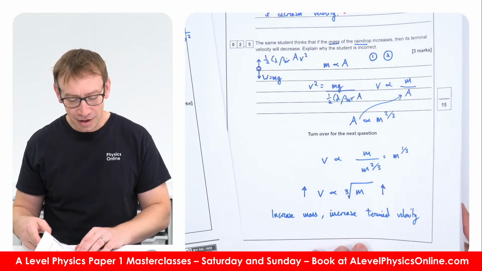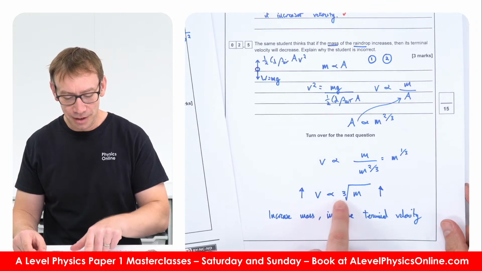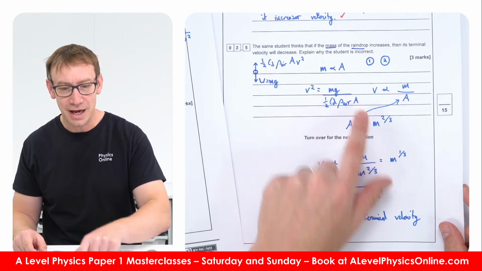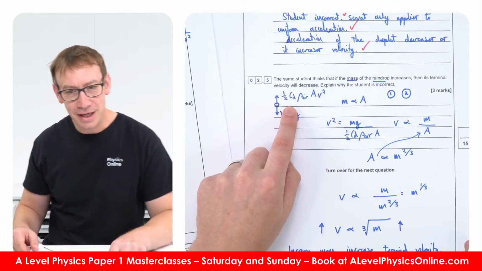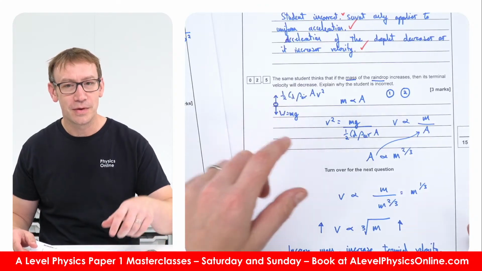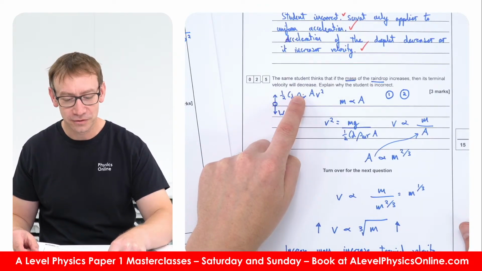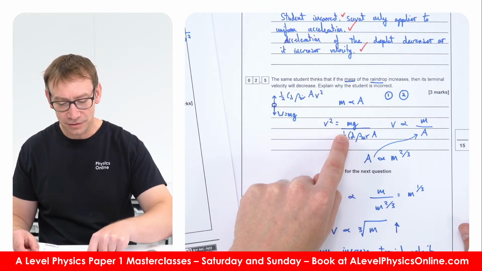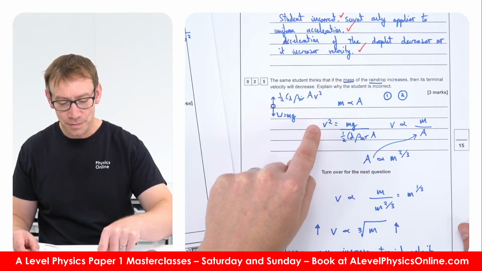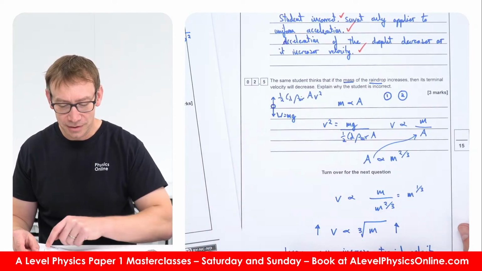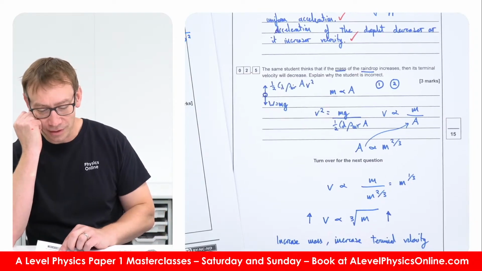So I would say that would be my answer, because they've not accounted for the area. What I did really, the first bit here goes back to the first part of the question where we had to draw something at terminal velocity. The weight force is equal to the drag force, which is how we got to this thing over here to say how v squared is related to these two things. Oh, actually, have I made a mistake?